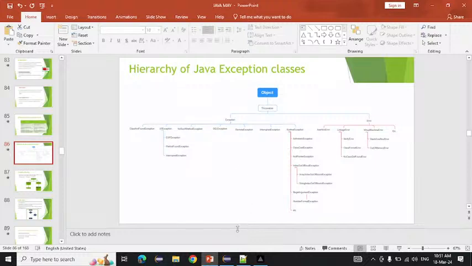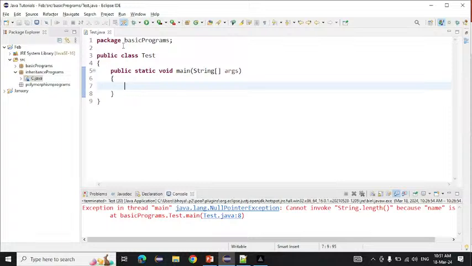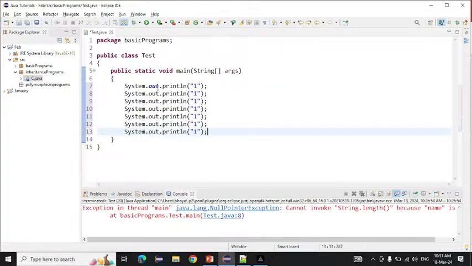Inside Java also, if you write any program here, it will run from top to bottom. Sometimes some exception or unwanted event comes and disturbs the normal flow of the program. That is only called an exception. See here, suppose I write System.out.println with 1, then copy and paste it, and write 2, 3, then 4, 5, 6, 7.